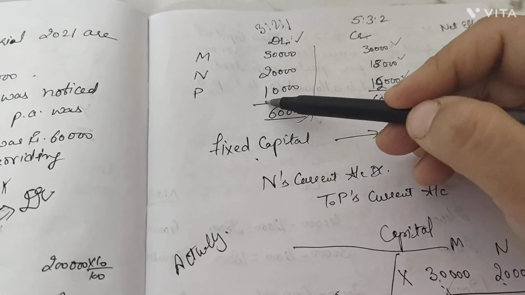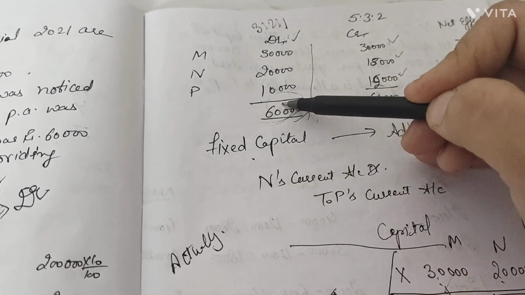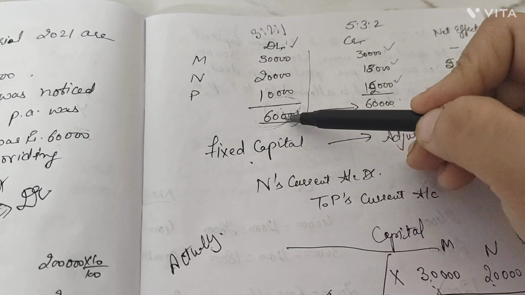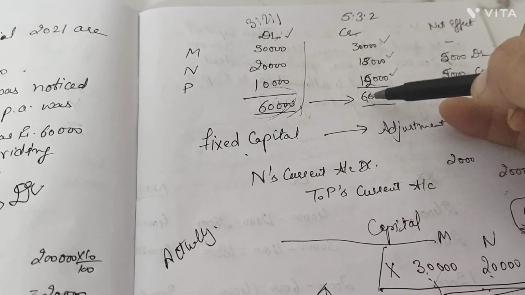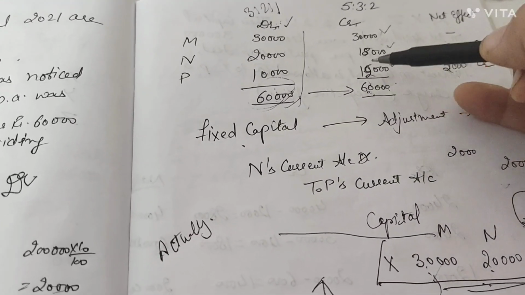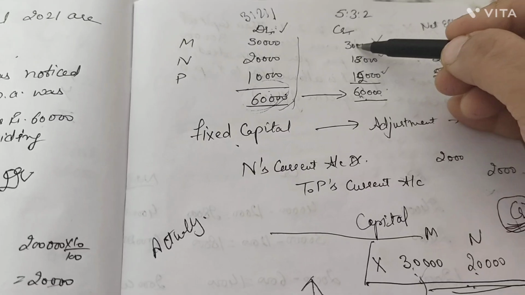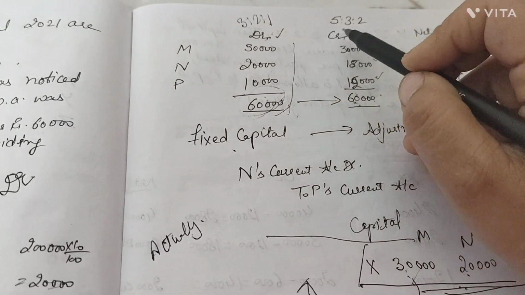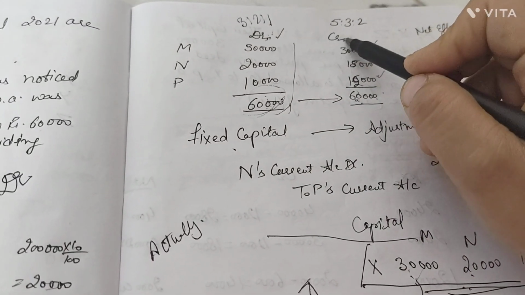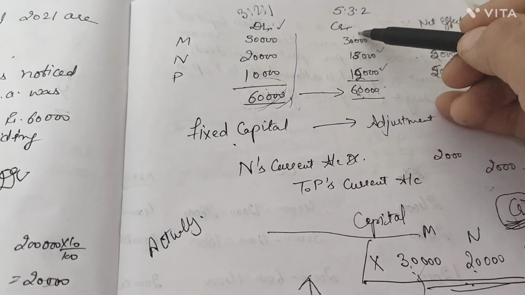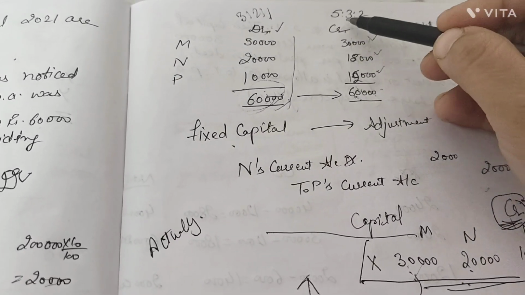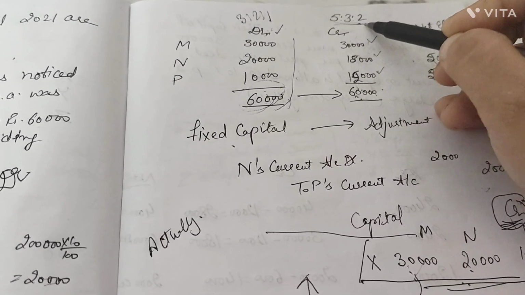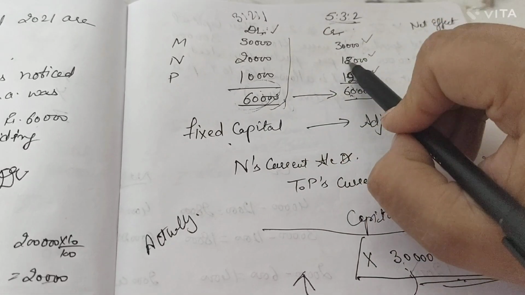Now the profit with the firm is rupees 60,000. Actually this 60,000 was to be distributed in the claim ratio of IOC. So debit's opposite is credit, because IOC needs to be credited. So now this total profit is credited in the claim ratio. So this is how it is to be done.